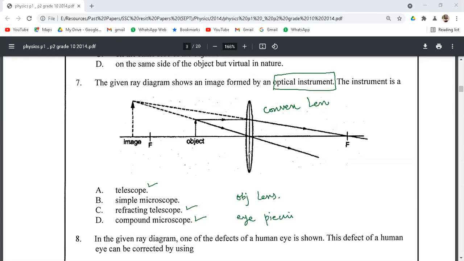So in this simple instrument, it is the ray diagram of a simple microscope, or we can say a magnifying glass. A magnifying glass and a simple microscope are simple optical devices in which a convex lens is used. So the correct option for this question number 7 is B.